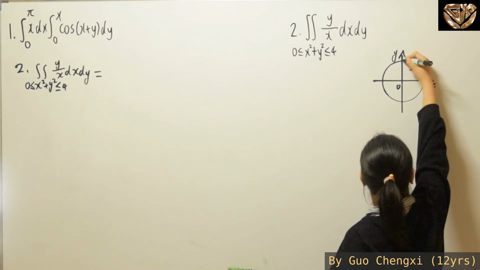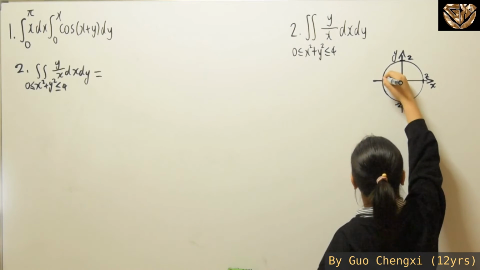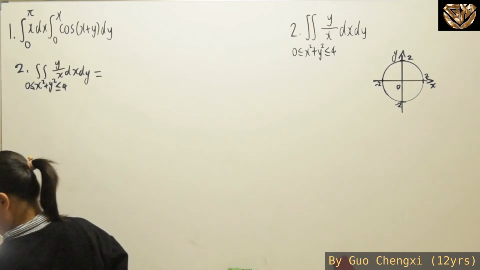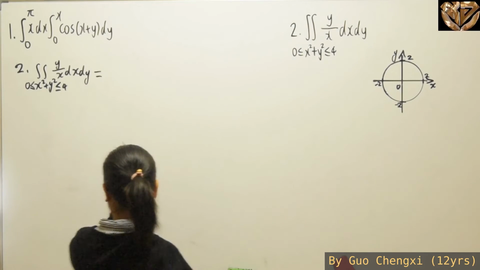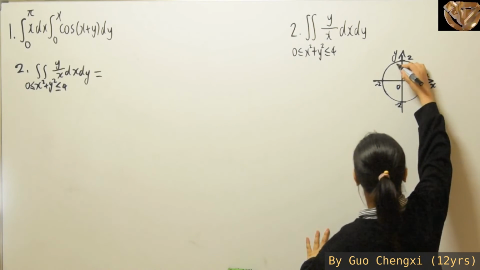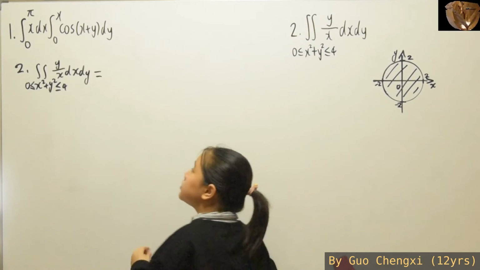So 2, negative 2, negative 2. So our area bounded is basically this circle for this part.